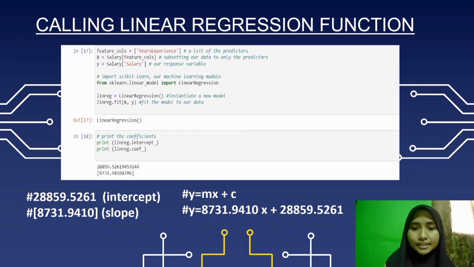This will print the result: x859.5261 is the intercept and x731.9410 is the slope. So y equals x731.9410 times x plus 2xx59.5261. This is what we get from the equation.